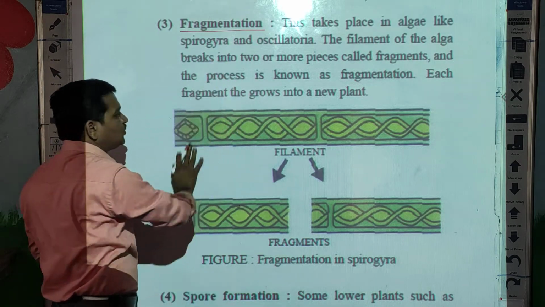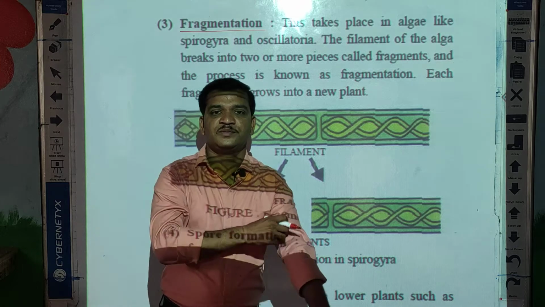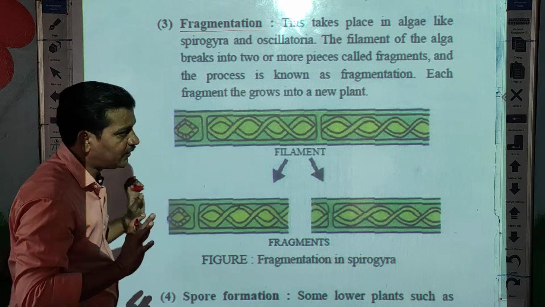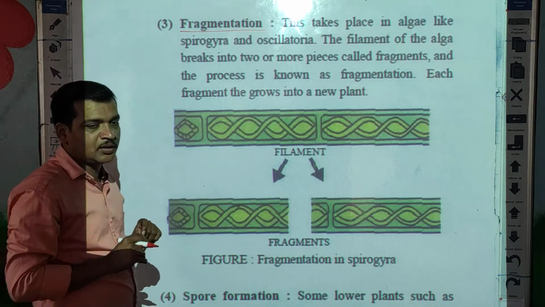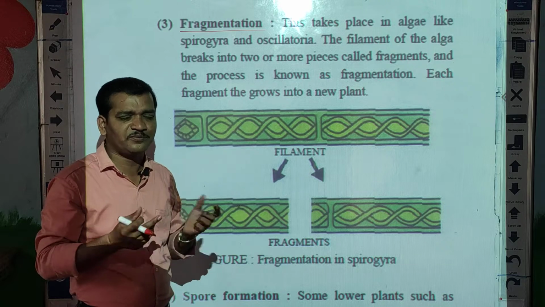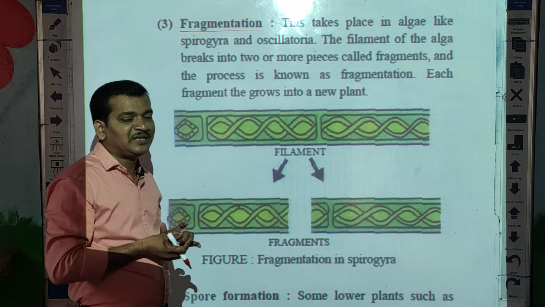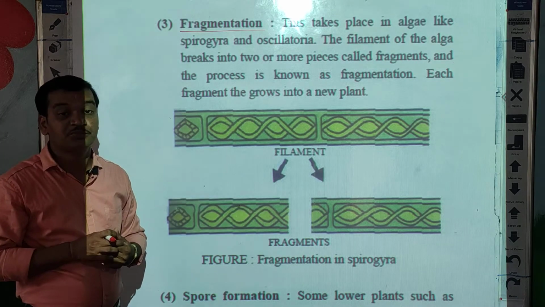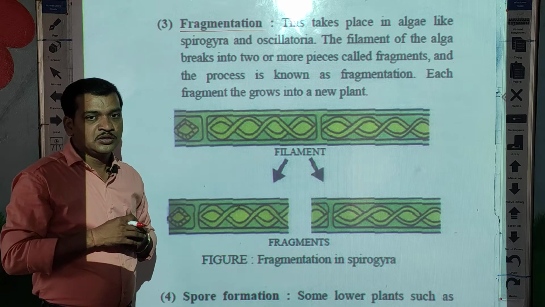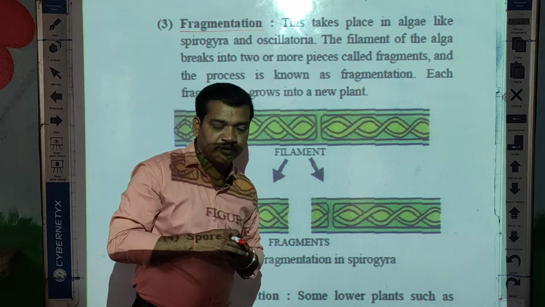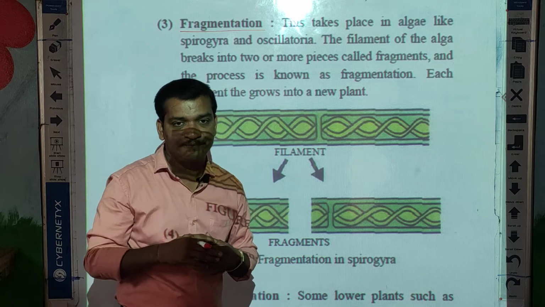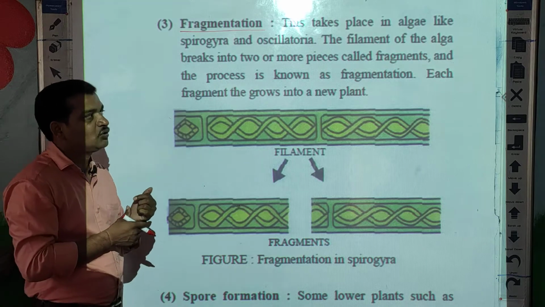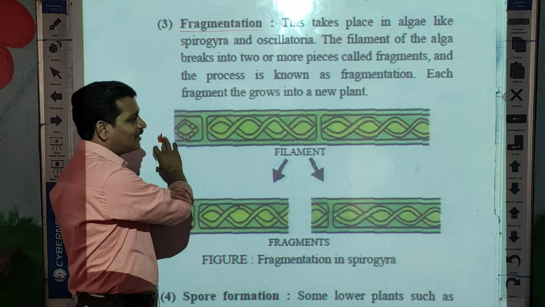Now what is meant by fragmentation, students? Fragment means we can consider one piece, a long piece. Here, a long filament is called the fragment. Especially this is one kind of method of reproduction found in plants. Algae, do you know algae? Microscopic plant. Its singular is alga. So a single filament of the alga is called the single filament.